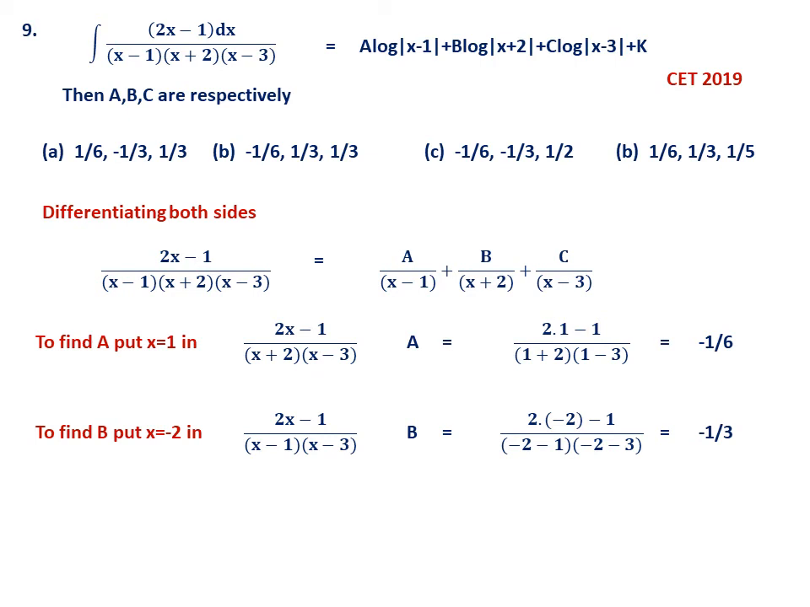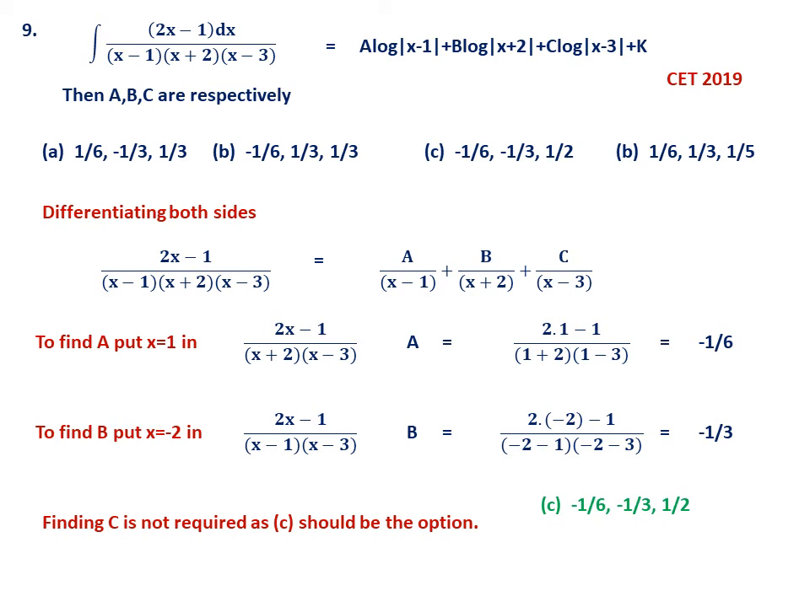Now there is no need to go further. A is minus 1 by 6. B is minus 1 by 3, and the only possibility is C, because B is not possible. So I have done here, finding C is not required, as C should be the option. So this is how you have to save your time also in CET. So the correct option is C.